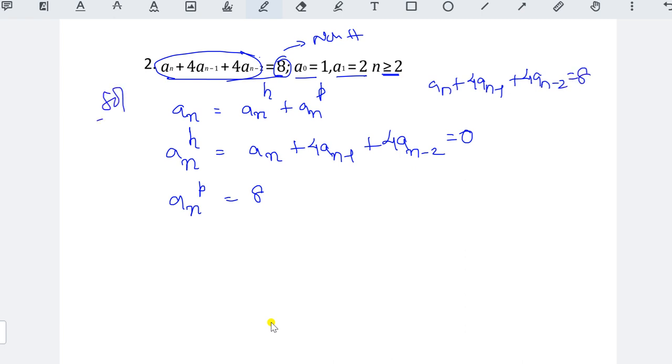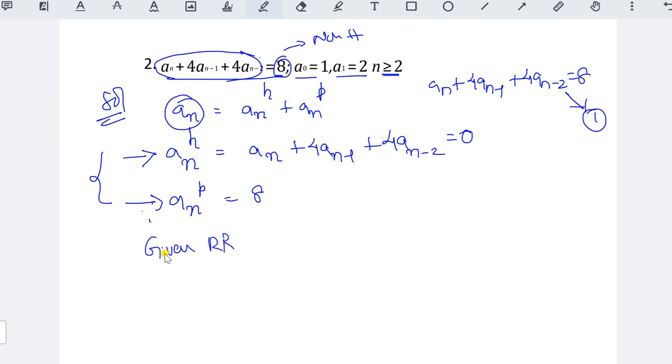This is the first equation, the given recurrence relation. First we have to do the solution for this, and the solution for this, and then combine these two solutions so that we will get this a_n. So do the solution for here.